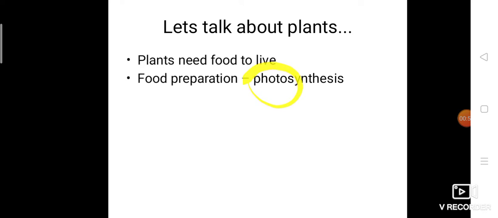What do you mean by photo? Photo means light. Synthesis means preparation. So the preparation of food that takes place in the presence of light, that is mainly sunlight, is called photosynthesis.